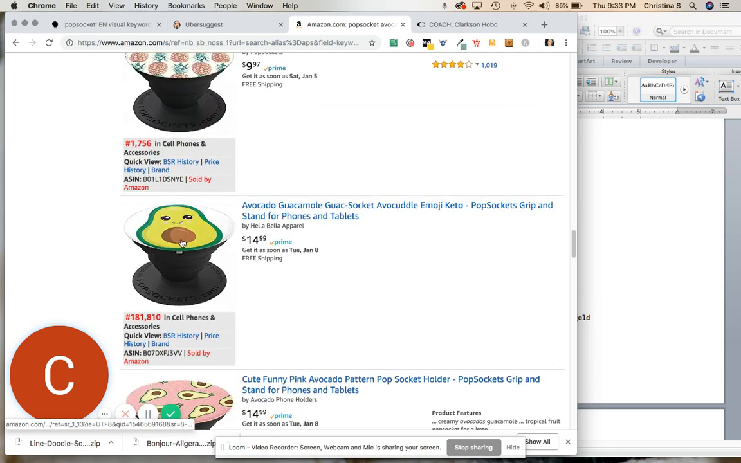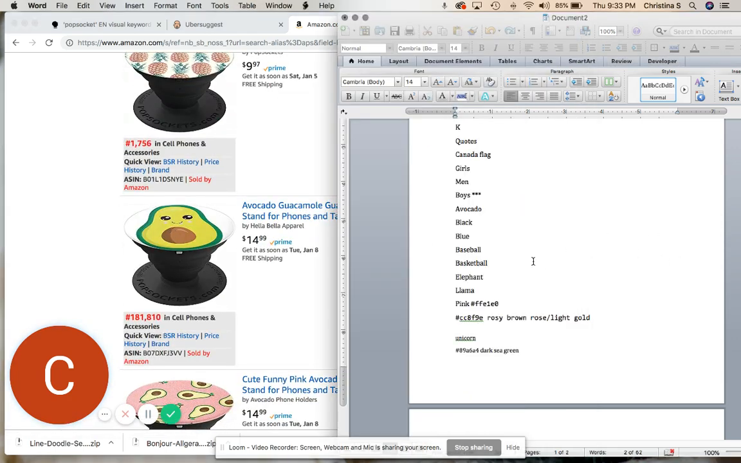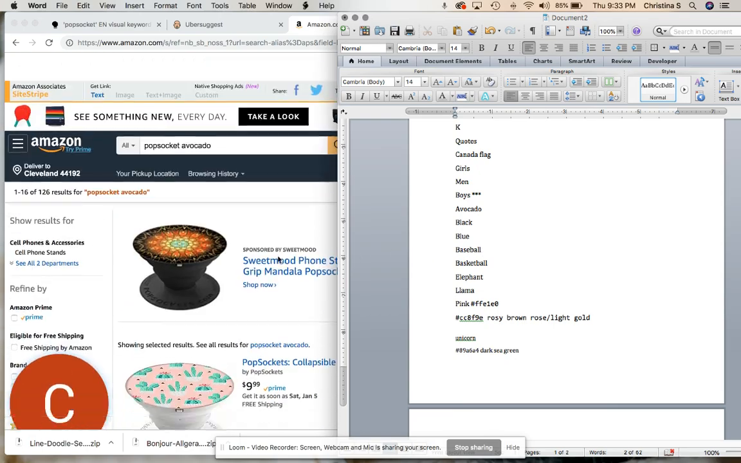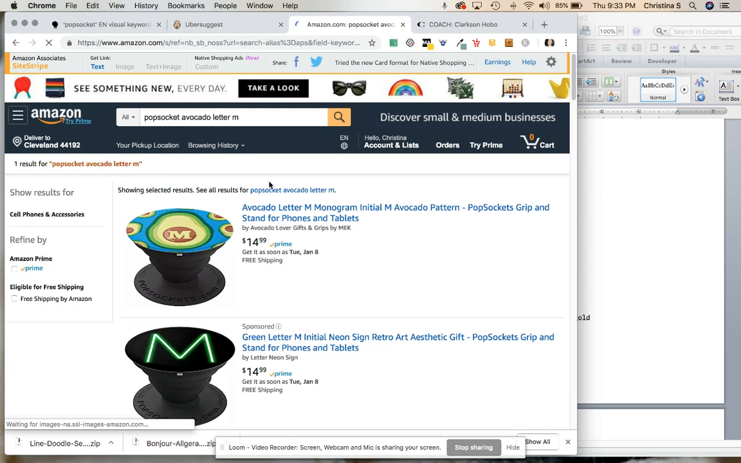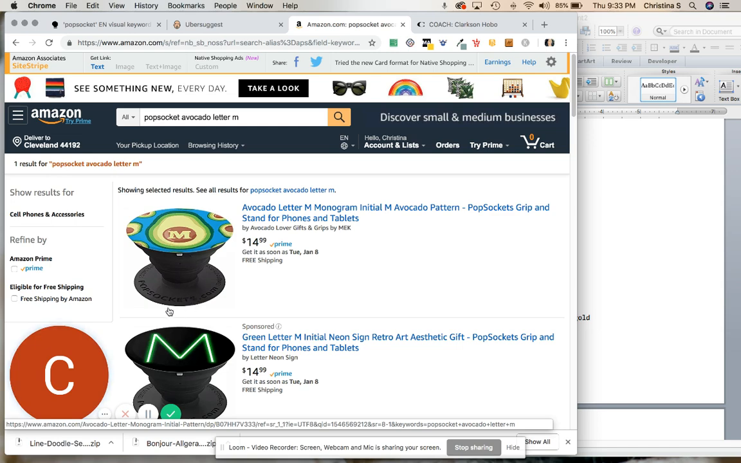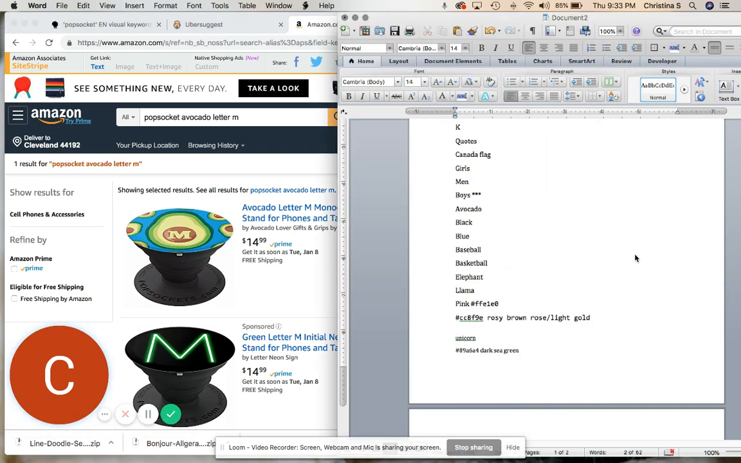So you could even combine letters with avocado. So you could say avocado and letter M. I'm guessing there's not going to be any. Oh, see, okay, there's one. Doesn't look like this one's sold yet, but that's an idea. You can combine those things.